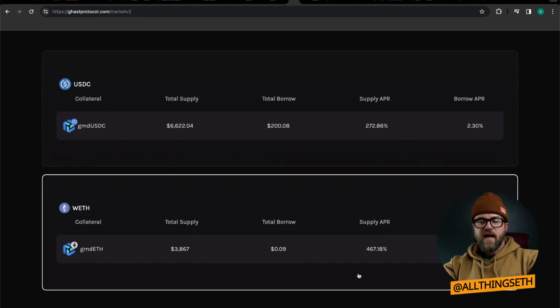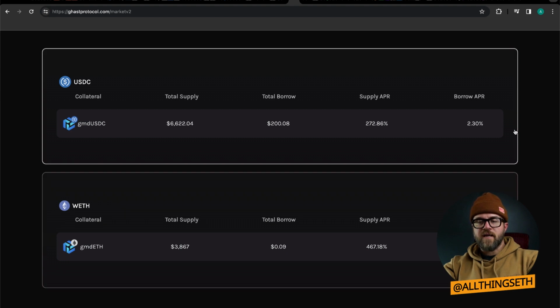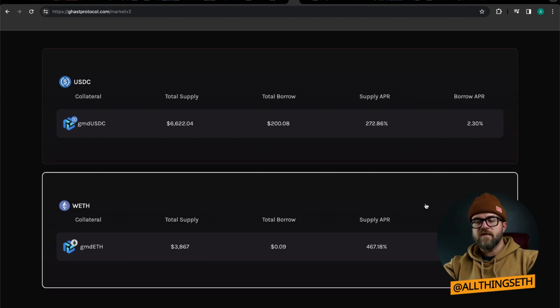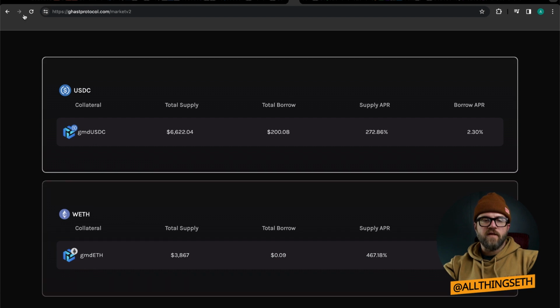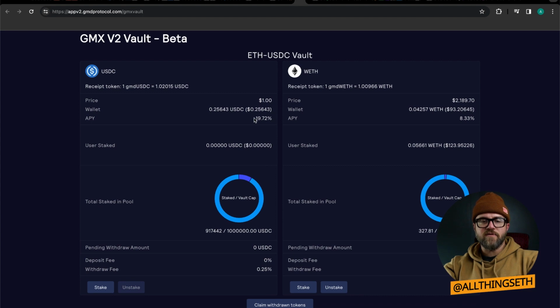There's some high supply APR. Now, if you are on the lending side or on the borrow side, you are only paying about 2.3 to 2%, which is pretty great to have on these. Now, let's go back to the APRs on GMD. APRs on GMD is 19% for USDC and 8.33% for ETH.